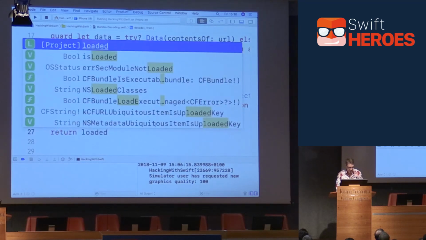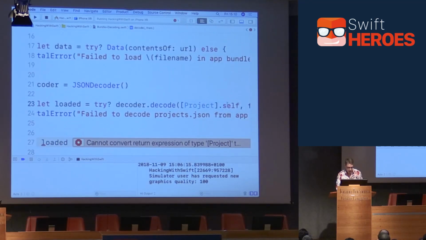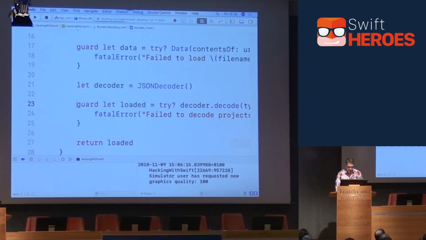And that more or less is correct. I make one more slight change here. It has to decode the type of what we decode, not project.self, so we'll just do type. Boom. In theory, there we go. Okay. So I've just taken that code out of the view controller so we can now decode anything from the bundle, which is a much, much nicer way of working.